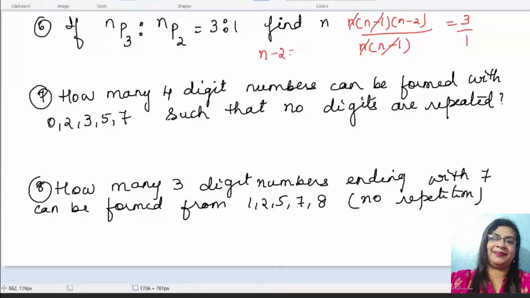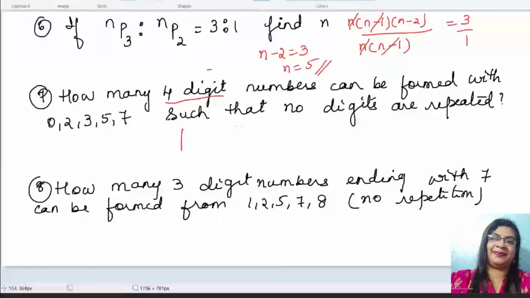Okay, yes. So whoever has not completed sixth one, please look at the answer. NP3 is nothing but n into n minus 1 into n minus 2. So 3 times I can write because r is 3. Divided by, ratio I can write divided by NP2.